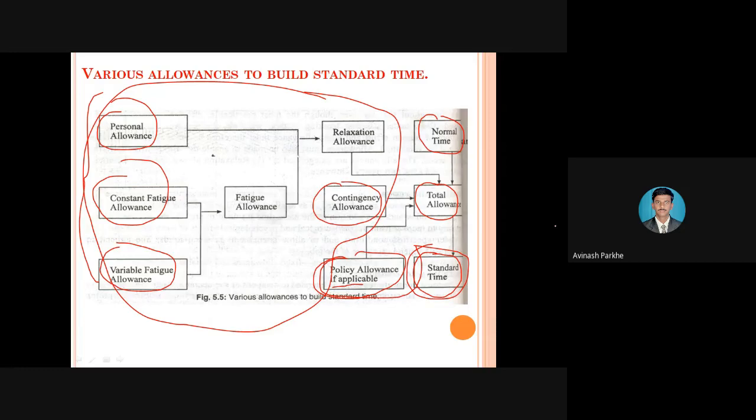And if the management gives the green signal, 3% policy allowance should be provided. That means 15 plus 3, that is 18%. 18% will be the total allowance based on the total basic time. If I add that 18% allowance to the basic time or the normal time, I can easily calculate the standard time required to perform that operation. Like that, we have to provide the different types of allowances with the normal time or basic time, so we can calculate the accurate standard time required to perform that operation.